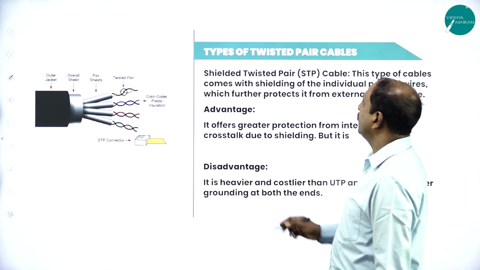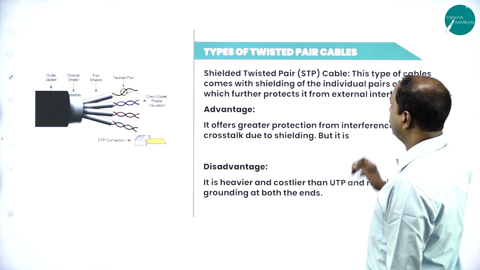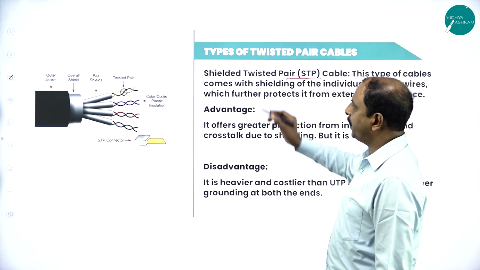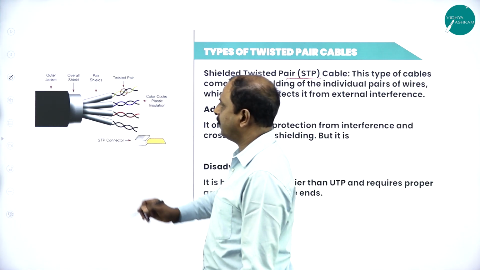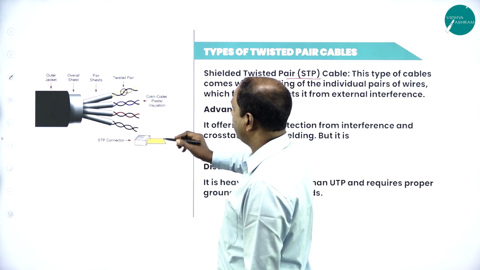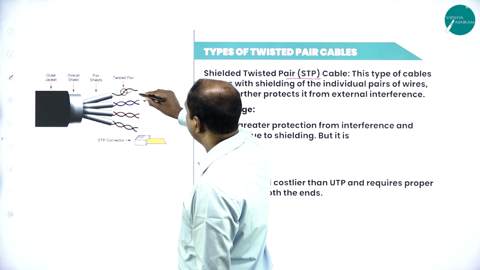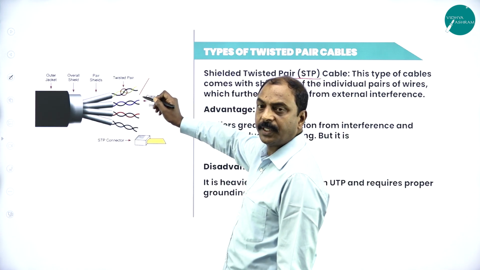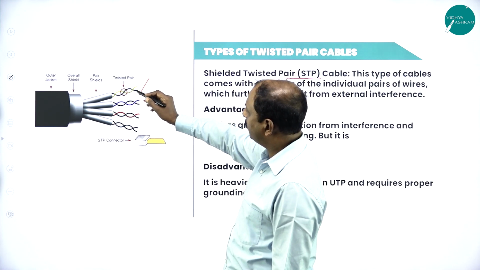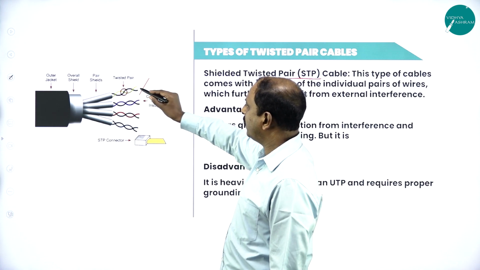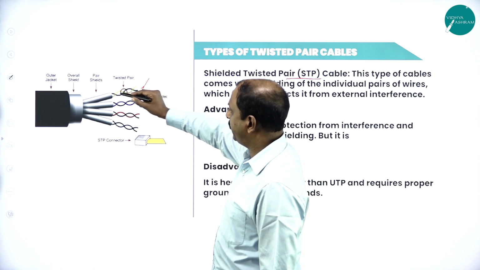So next one, under types of twisted pair cable, we have STP. This is shielded twisted pair cable. This is what you have seen in the example or in the diagram in the picture. Kindly observe this. Here, this is one pair of cable. These two are twisted pair cable, and this is covered with a pair shield. So this one pair of cables is shielded separately.